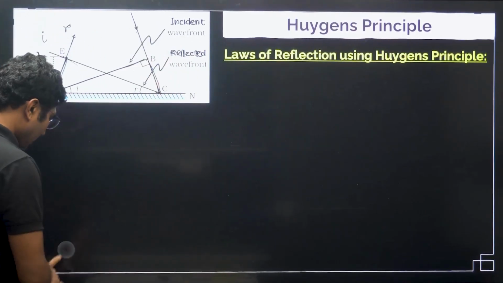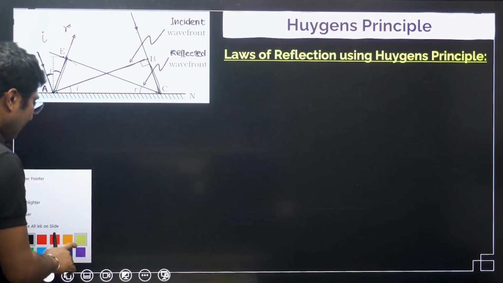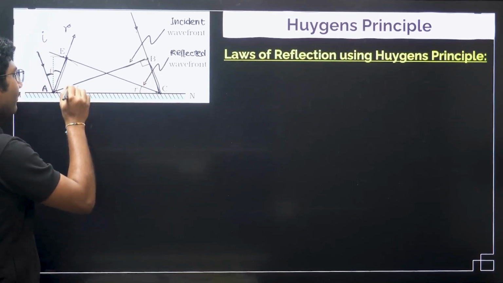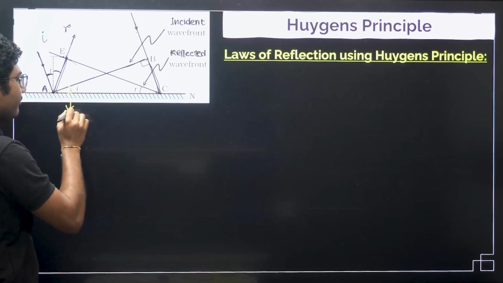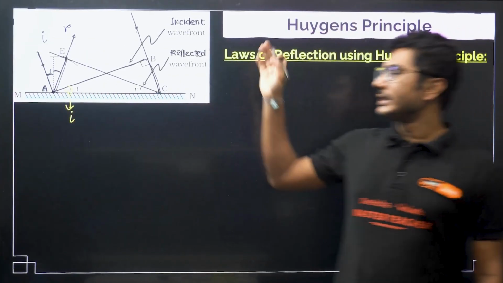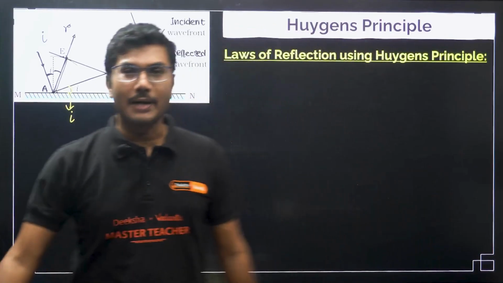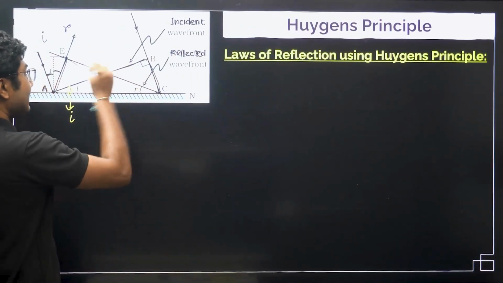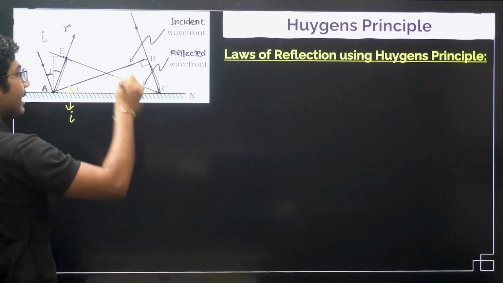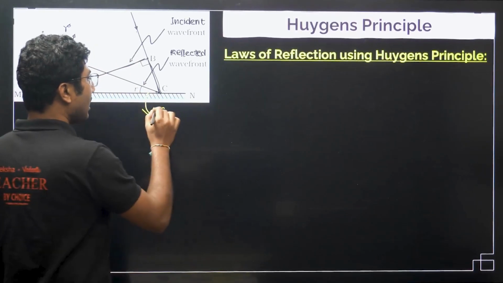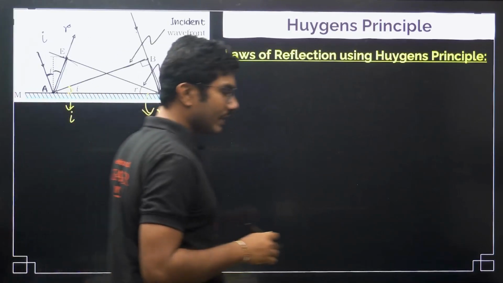Now, if this is the incident wavefront, then this angle will obviously be the angle of incidence. Whatever is the angle of incidence for the ray of light, the same angle is made by the incident wavefront. Now, this angle will also be the angle of reflection, the same angle made by the reflected wavefront.